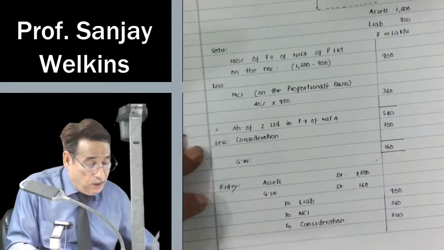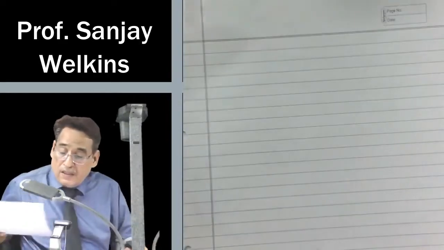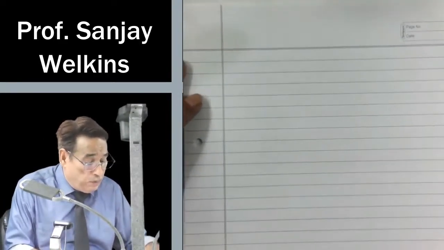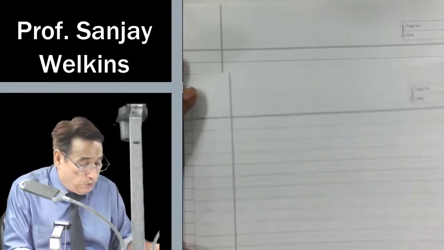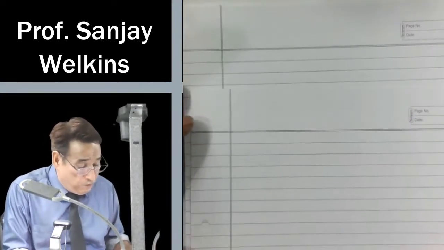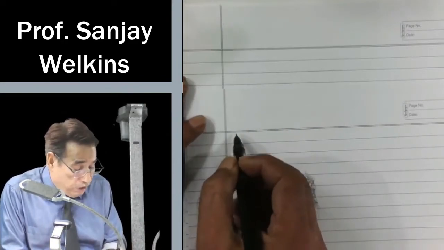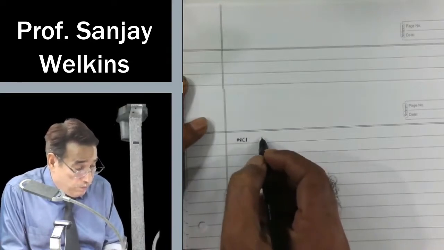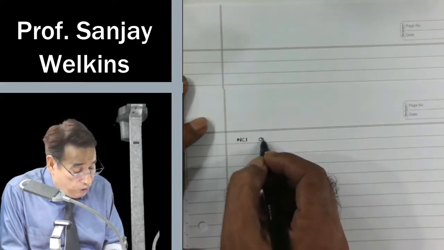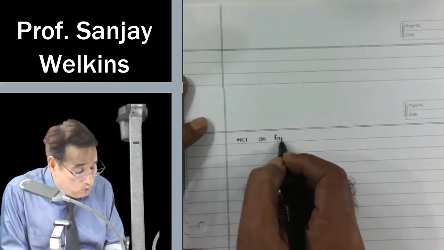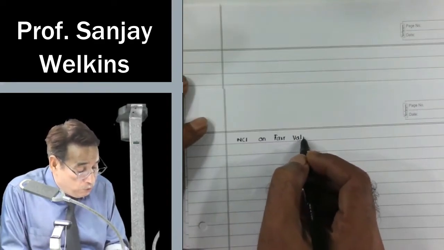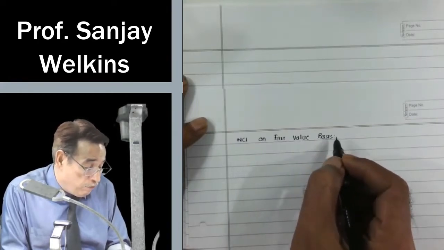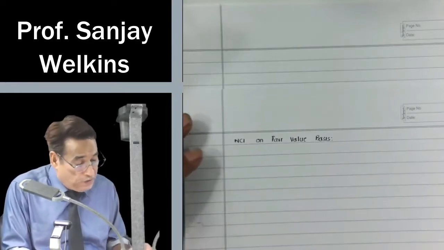Yes, sir. Although the question has asked us to solve it by computing NCI on proportionate basis, still I would love you to let me know, if I would have computed the NCI on fair value basis, what would have been the amount of goodwill? If I would have computed NCI on fair value basis, what would have been the value of NCI?